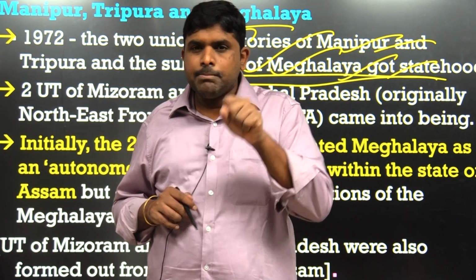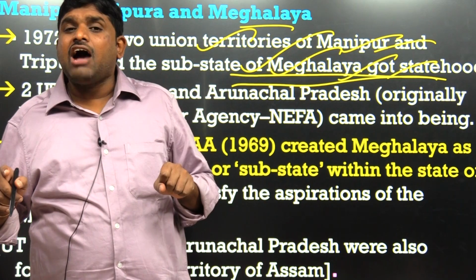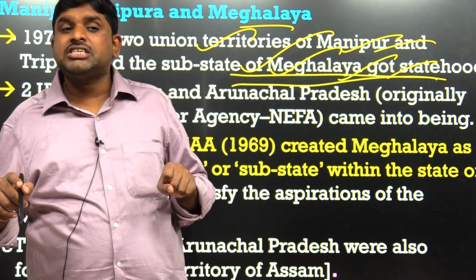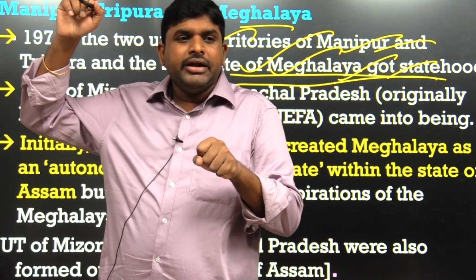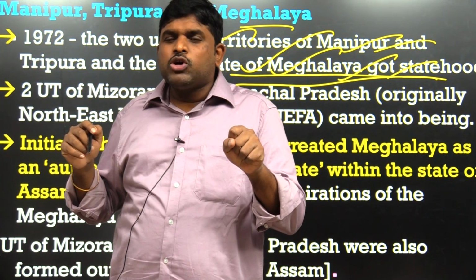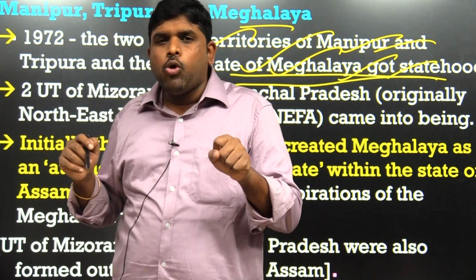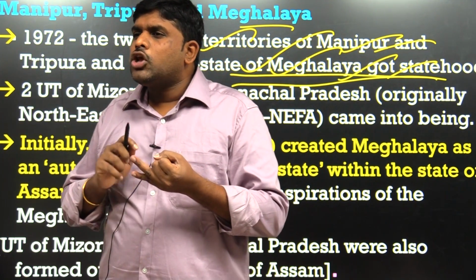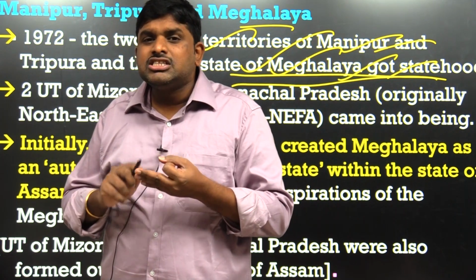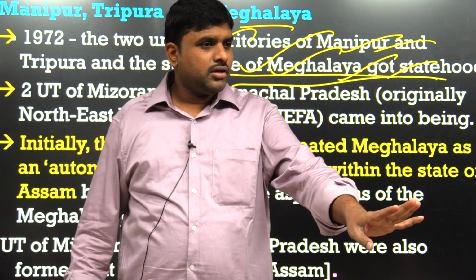But only Meghalaya after independence was enjoying substate status, meaning it had autonomy from the time of independence, up to some extent. In what? Land, law and order, police, revenue collection.